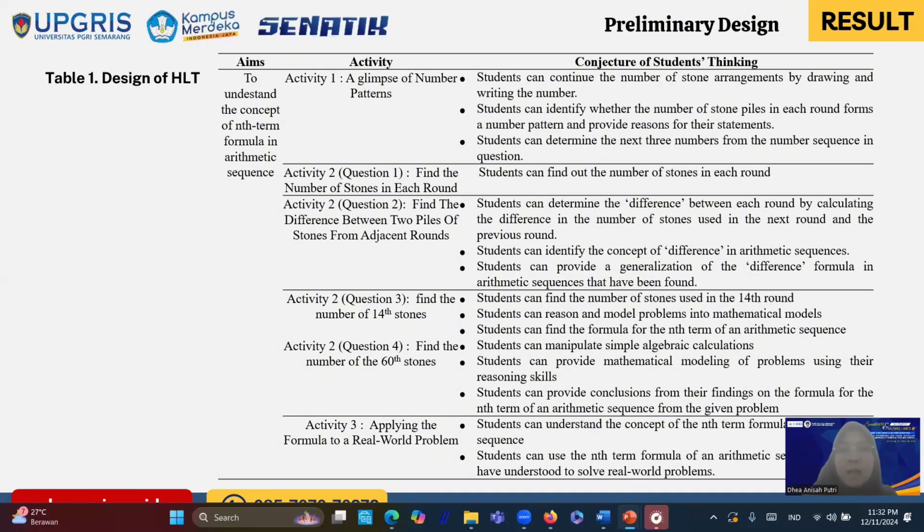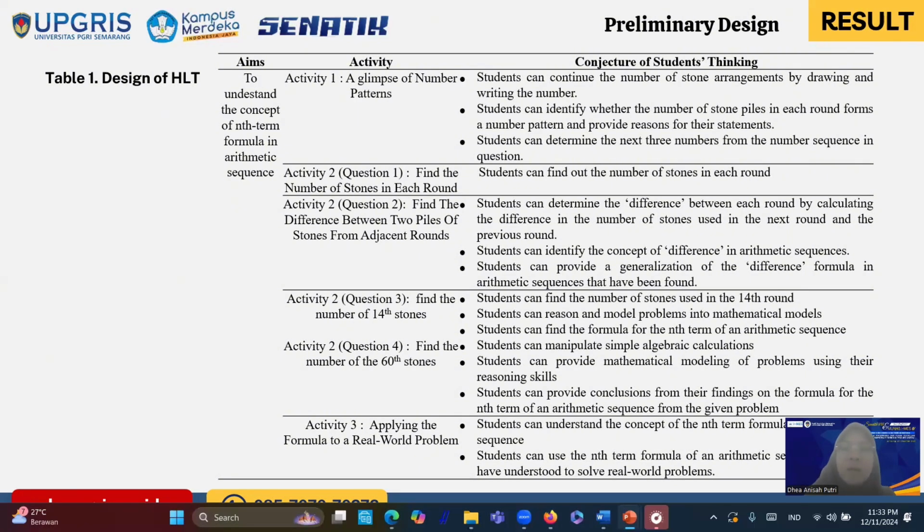The student worksheet aims to understand the concept of nth-term formula in arithmetic sequence. There are three activities. The first activity is a glimpse of number patterns. The conjecture of students' thinking is students can identify whether the number of stone piles in each round forms a number pattern and provide reasons for their statements. For activity 2, there are four questions. For question 1, find the number of stones in each round. The conjecture of students' thinking is students can find out the number of stones in each round.